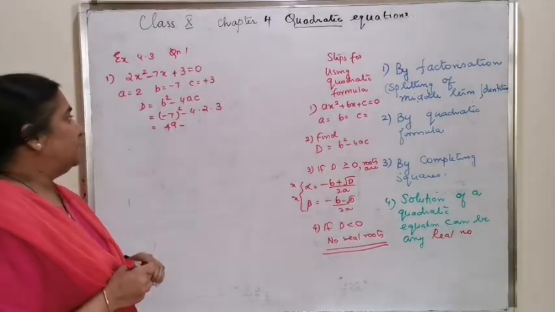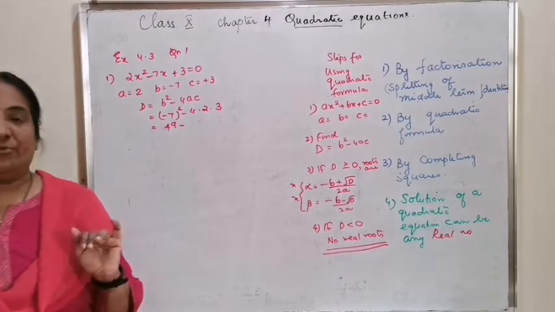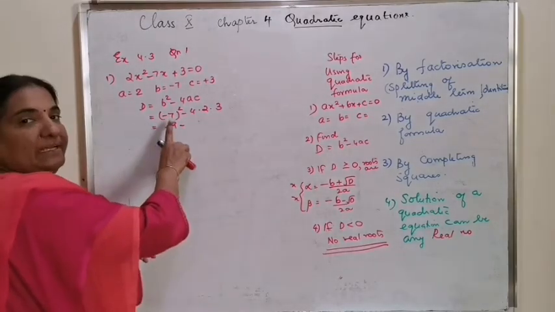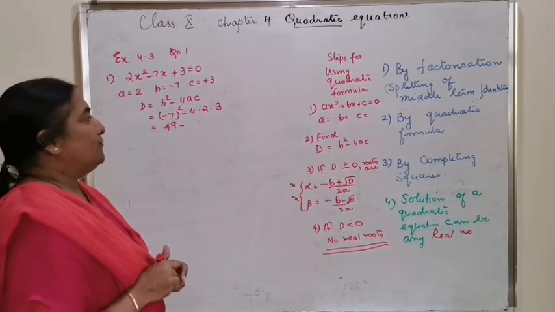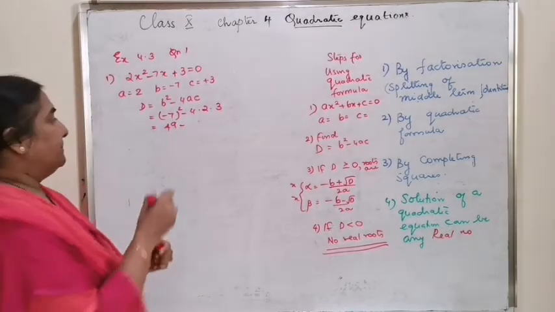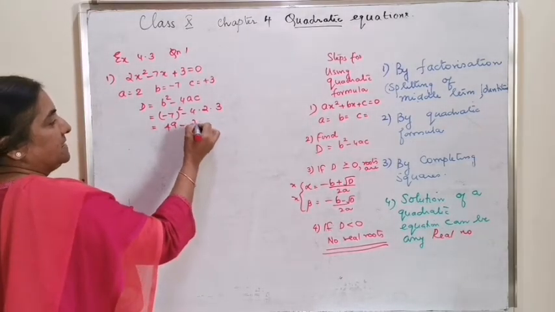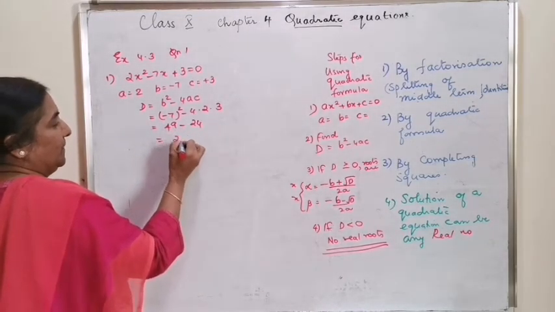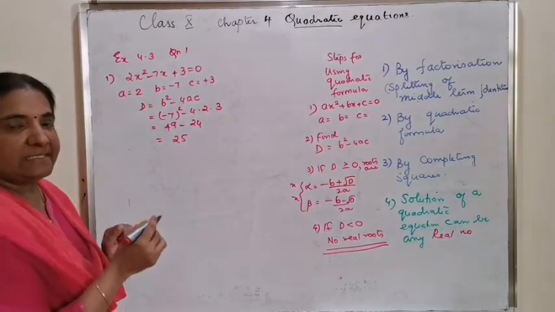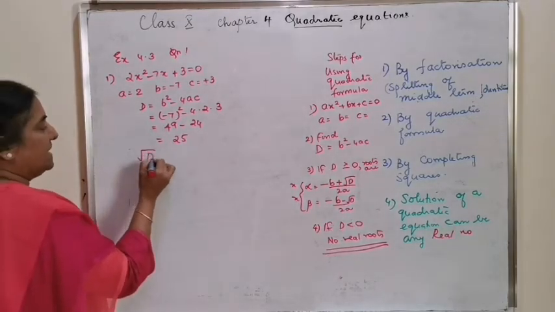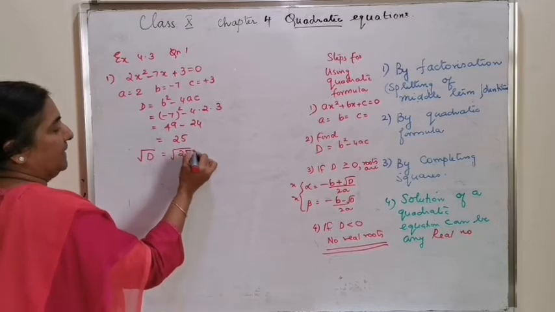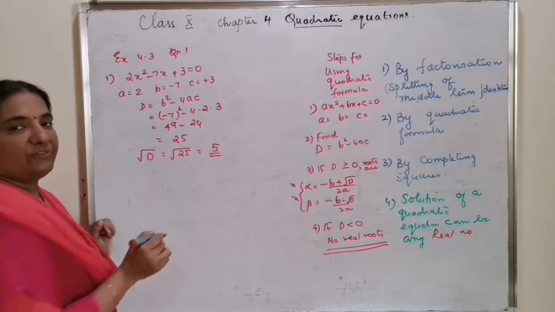My D is equal to b square minus 4ac, which is equal to minus 7 the whole square minus 4 into 2 into 3, 49 minus 24, which is equal to 25. The next step is to calculate root D, which is root 25, equal to 5.